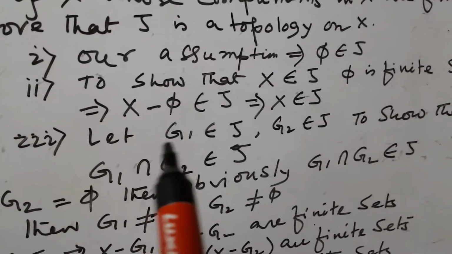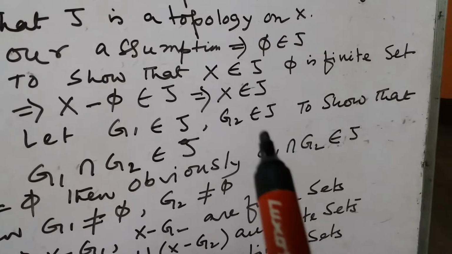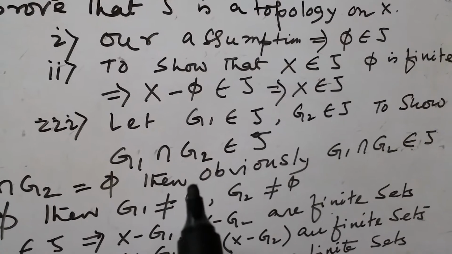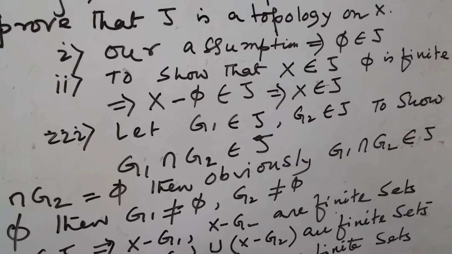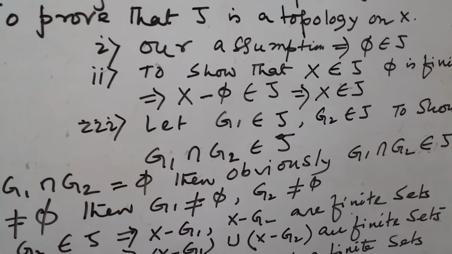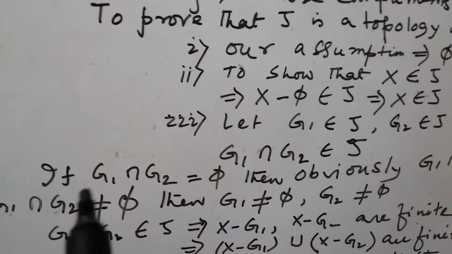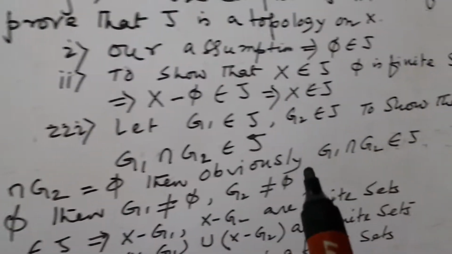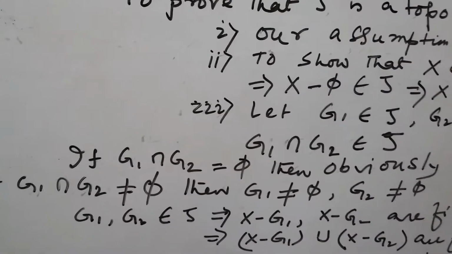Number 3: let G1 belong to tau and G2 belong to tau, so that G1 intersection G2 belongs to tau. This is the condition of topology. If G1 intersection G2 is phi, then obviously G1 intersection G2 belongs to tau, no matter.